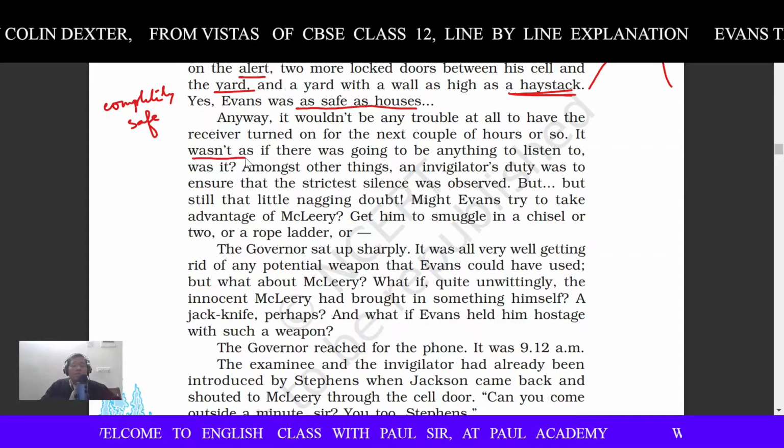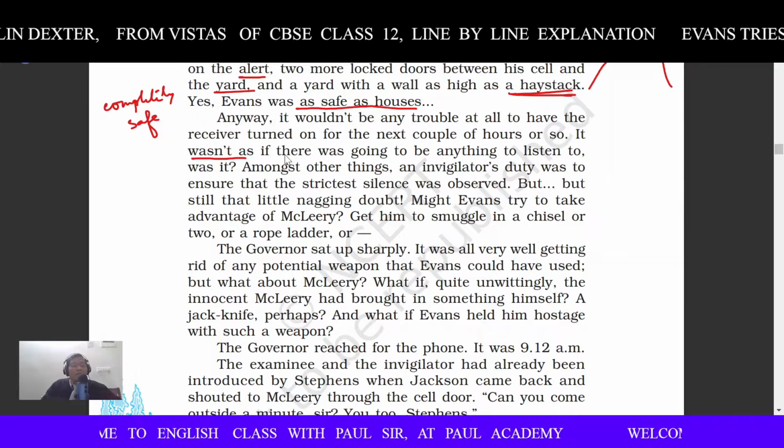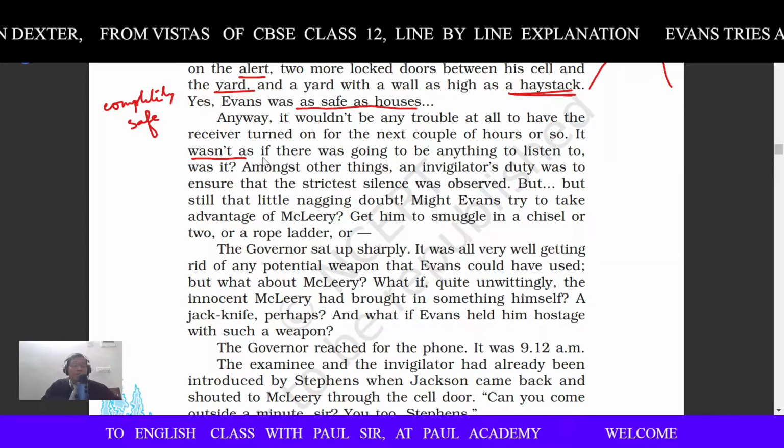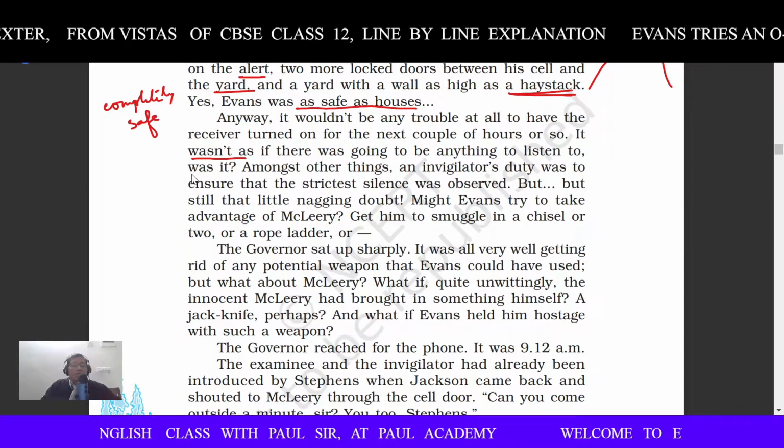So actually it wasn't as if there was going to be anything to listen to, means there may be something to listen to. By whom? By the governor.